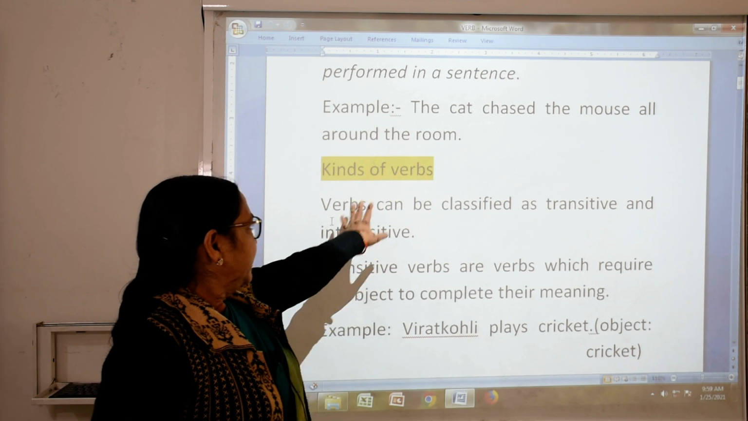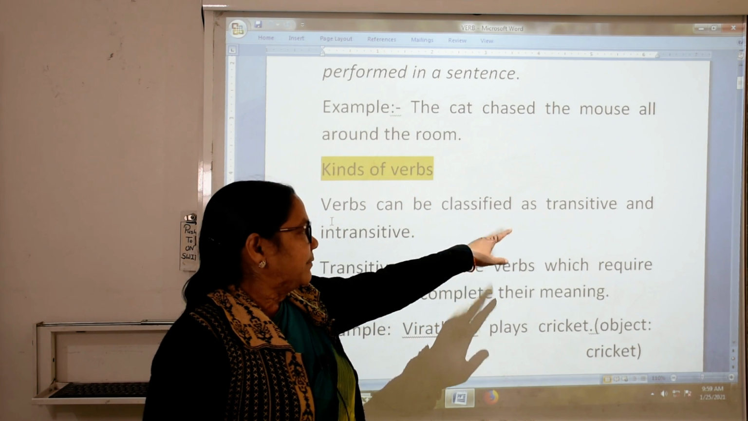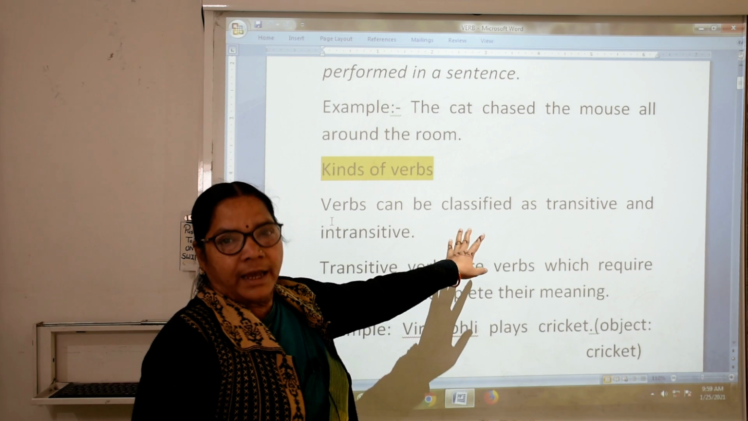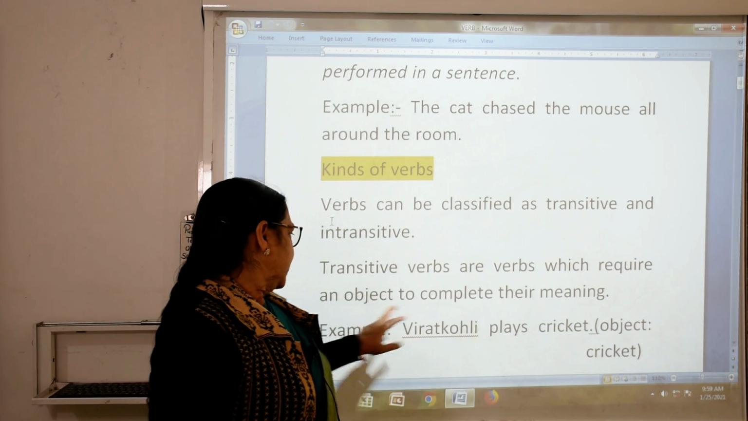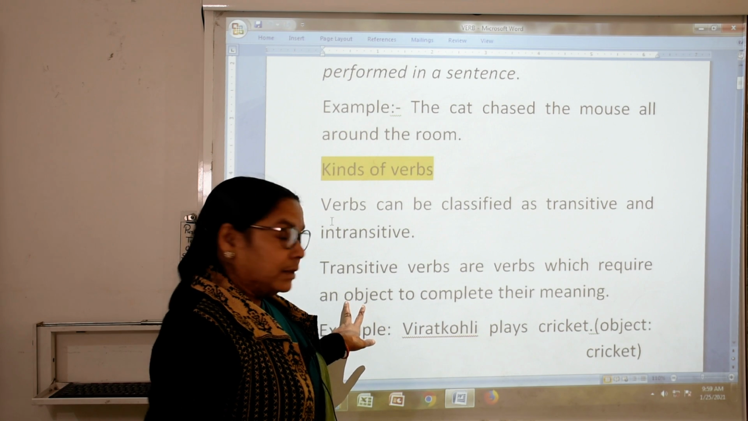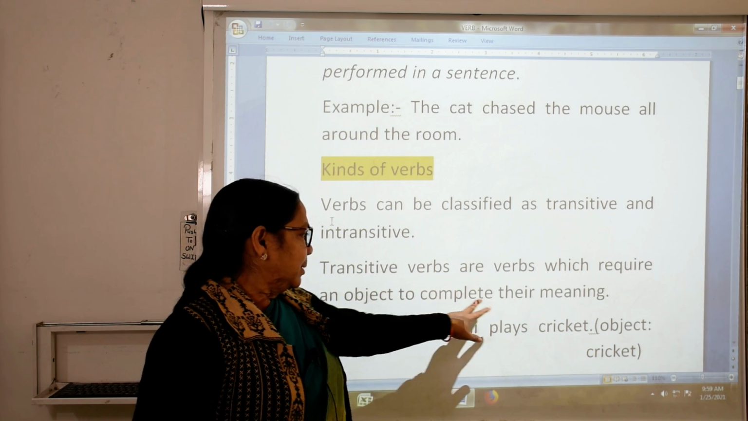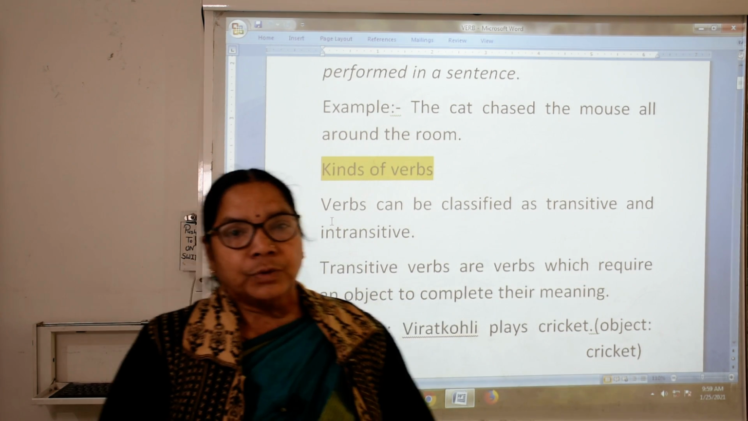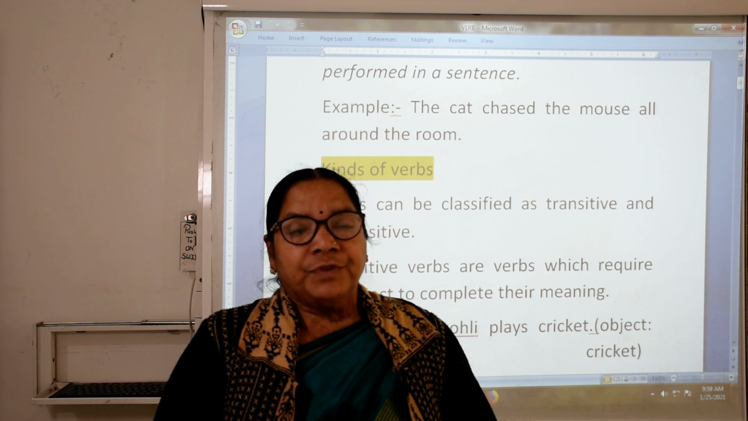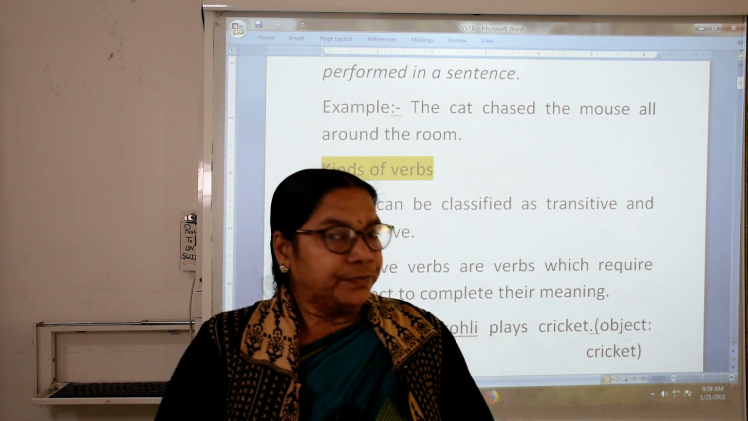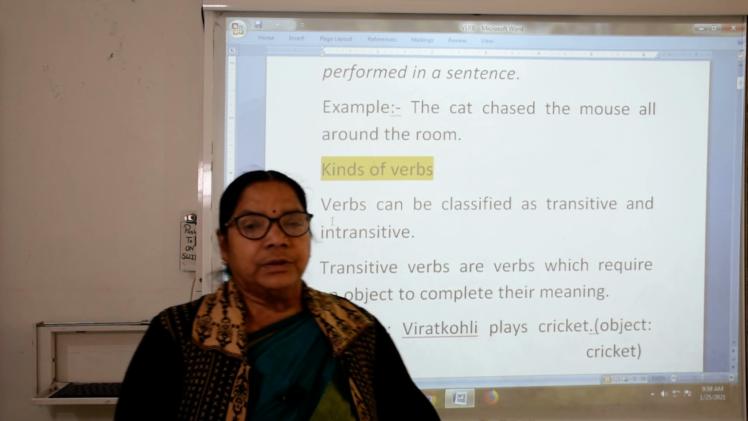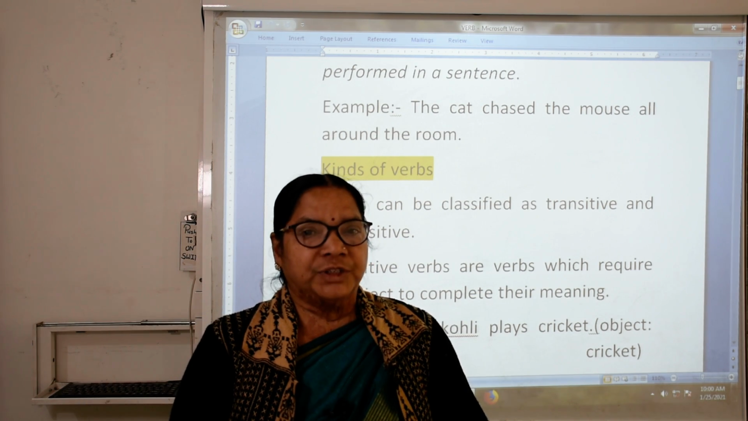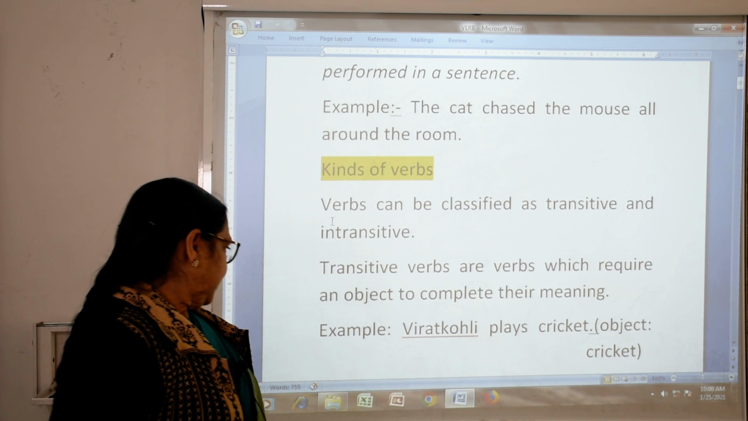Verbs can be classified as transitive and intransitive. Transitive verbs are verbs which require an object to complete the meaning. To complete the meaning of the sentence, we need an object. First we will see what the object is, and an intransitive verb does not need any object. So first we will see an example.